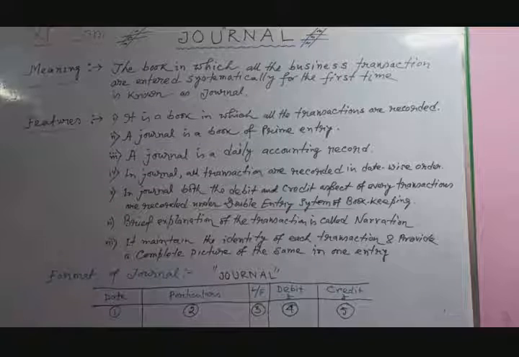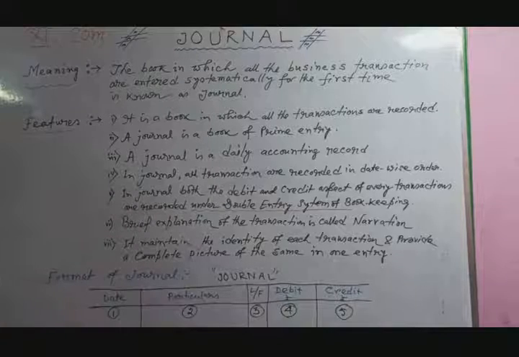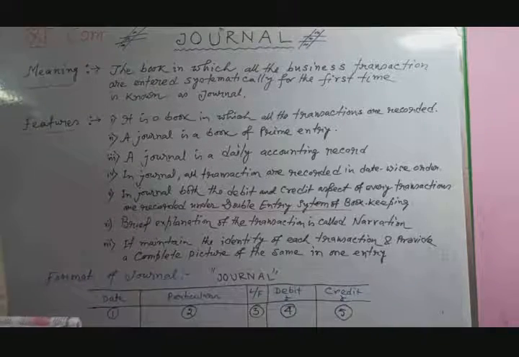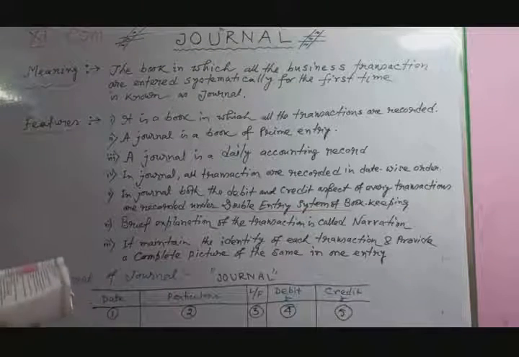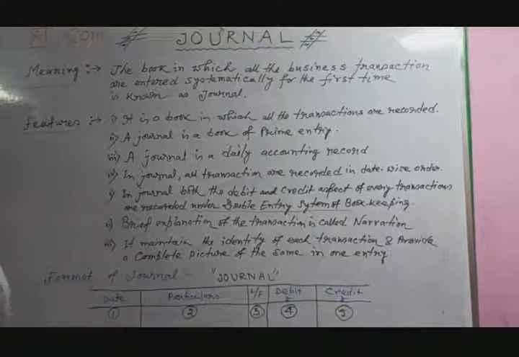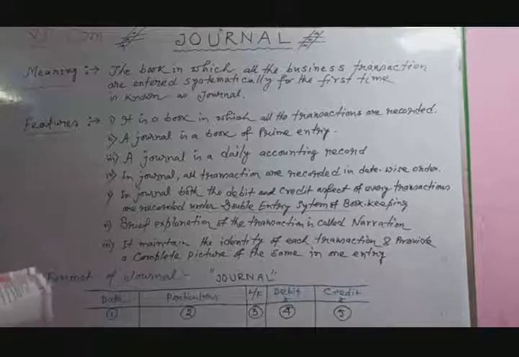Another function, it keeps a separate and complete record of business transactions at one place, and a permanent record of the business transactions. This is the main function of journal. Next, another theory portion, objectives of journal. What are the objectives of journal? The journal fulfills the following objectives.